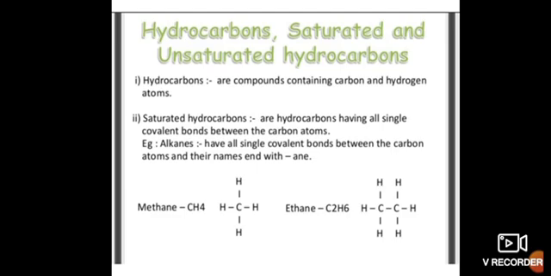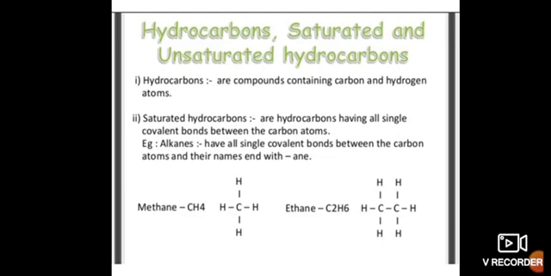Hydrocarbons: saturated and unsaturated hydrocarbons. First of all, I am going to discuss hydrocarbons. The compounds consisting of carbon and hydrogen atoms are called hydrocarbons. Examples are alkanes, alkenes, and alkynes.